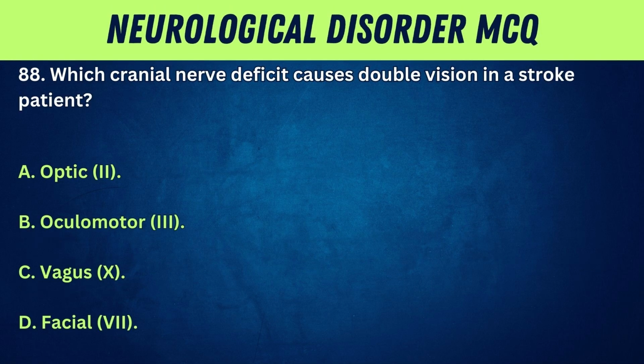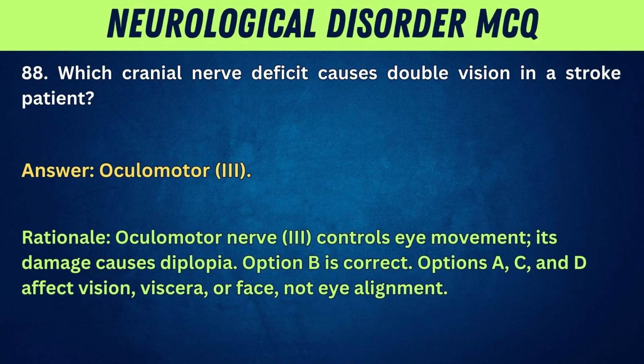88. Which cranial nerve deficit causes double vision in a stroke patient? A. Optic, 2. B. Oculomotor, 3. C. Vagus, X. D. Facial, 7. Answer: oculomotor, 3. Rationale: oculomotor nerve 3 controls eye movement. Its damage causes diplopia. Option B is correct. Options A, C, and D affect vision, viscera, or face, not eye alignment.